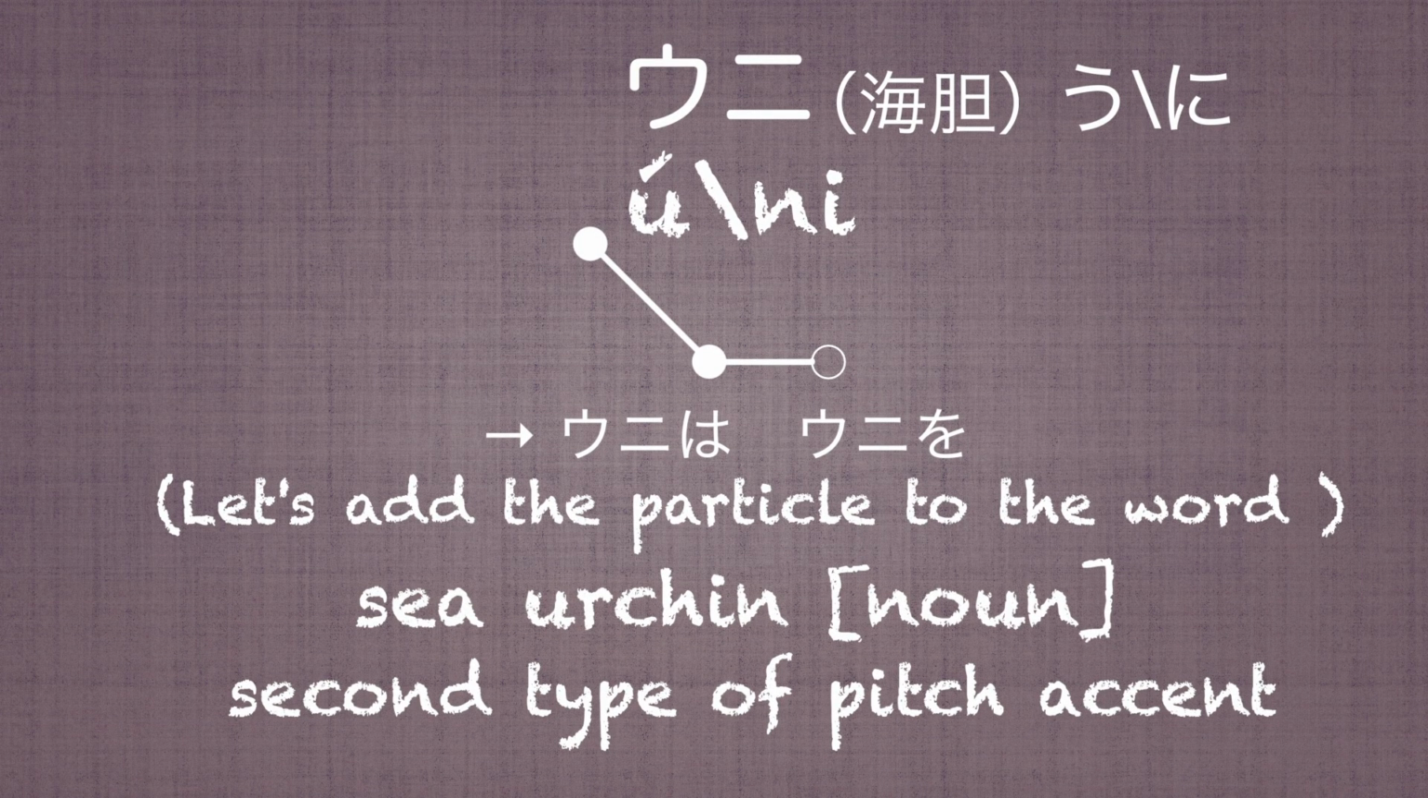Uni. It means sea urchin in Japanese. The accent corner is located in the first mora of the word. This word is classified under the second type of pitch accent. Uni. Let's add a particle to the word. ウニは、ウニを。